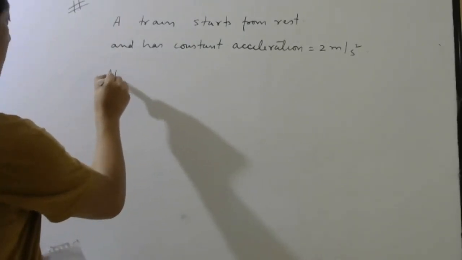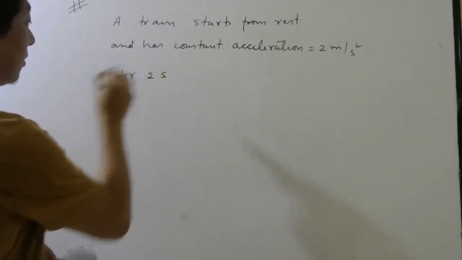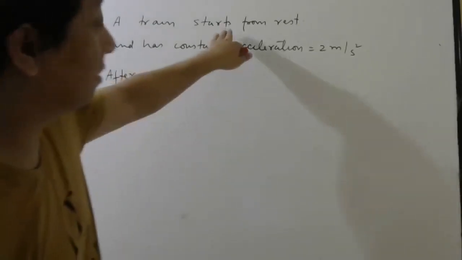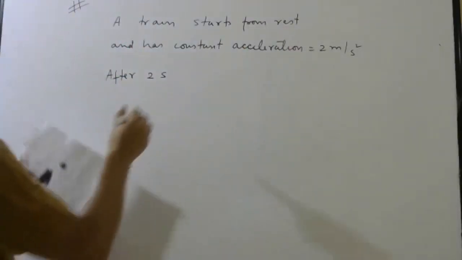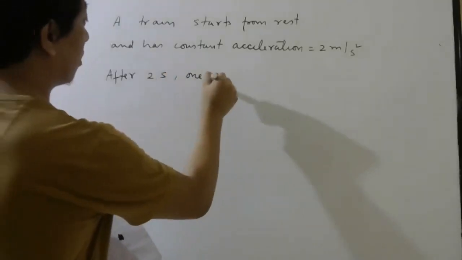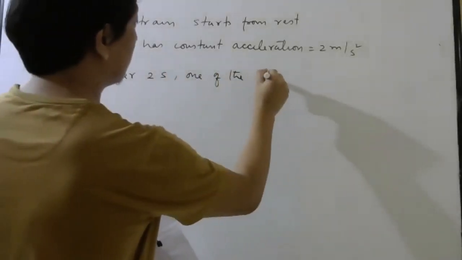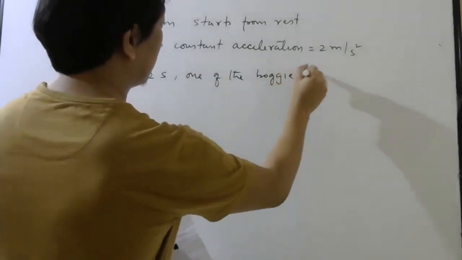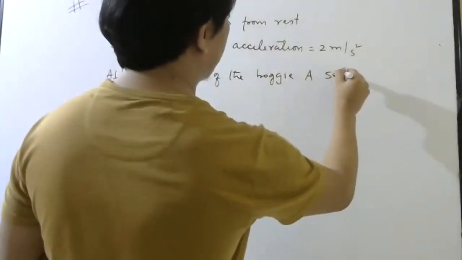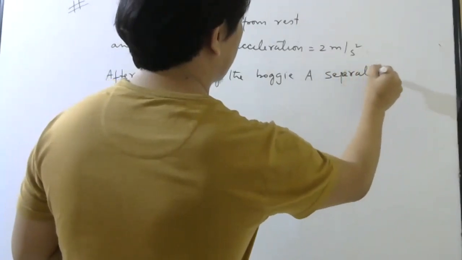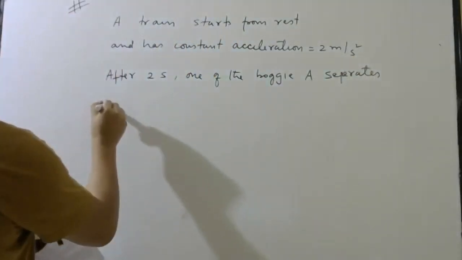After 2 seconds, okay, from the start, starting velocity was 0, remember. After 2 seconds, one of the bogie, A in the diagram they have shown, separates and moves uniformly.